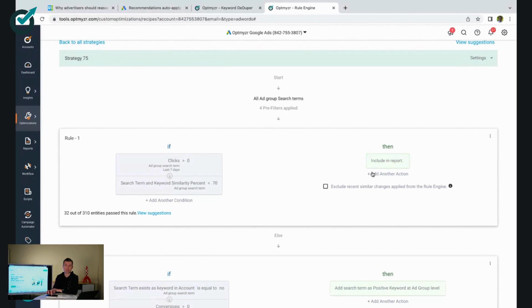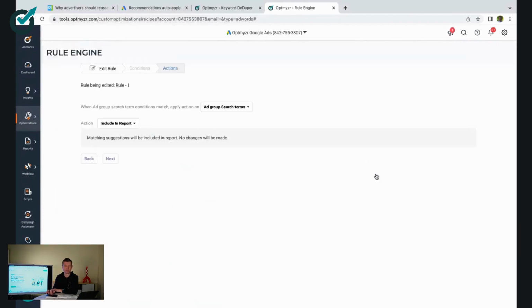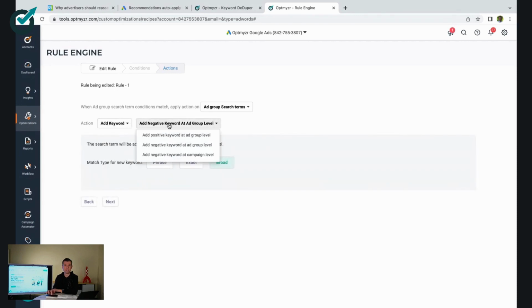Now, you can, of course, also act on this. So rather than just including it in a report, you can also take action like making these lower quality search terms negative keywords, either on a negative keyword list, which can be applied to multiple campaigns or the whole account, or you can add it as a keyword and then say that it needs to be a negative at either the ad group or the campaign level. So you have a lot of flexibility in how you use the rule engine to automatically manage and monitor your search terms as Google continues to push towards more broad matches.